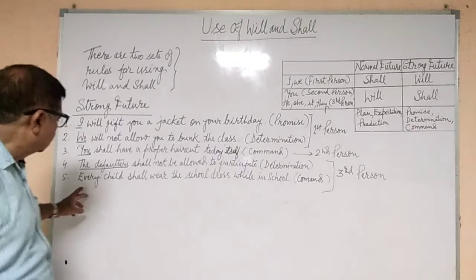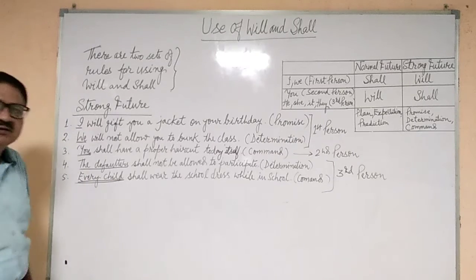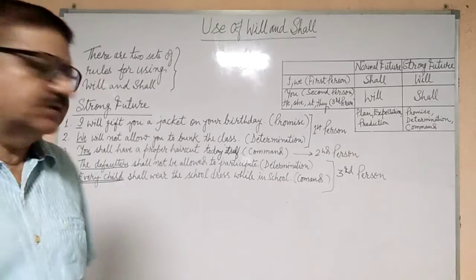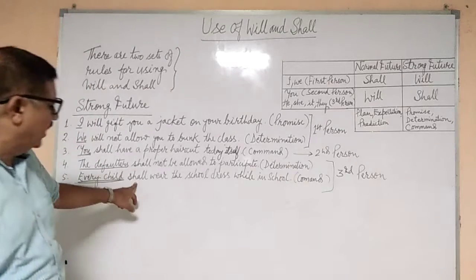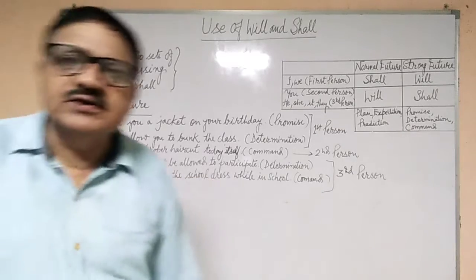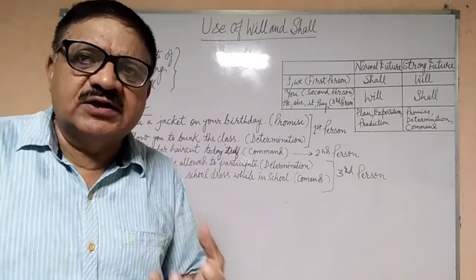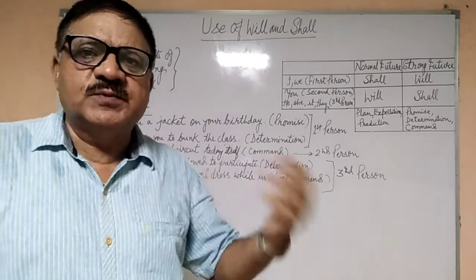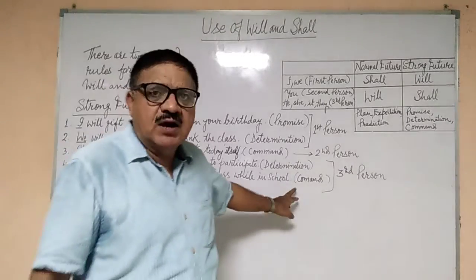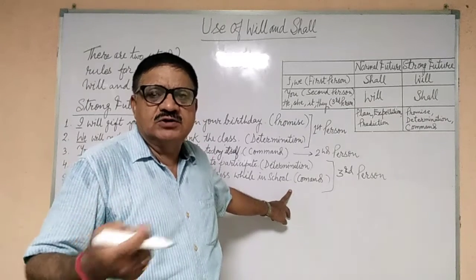Now coming to the next one, every child, again third person. Every child shall wear the school dress while in school. We are ensuring that every child comes in dress, and this announcement is like a command. It is an order, commanded by the principal or the teacher.